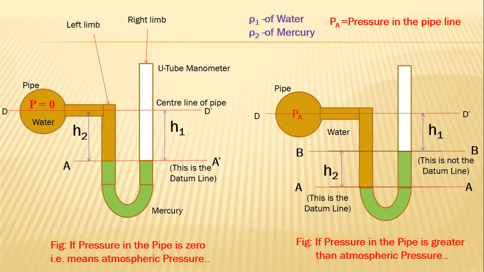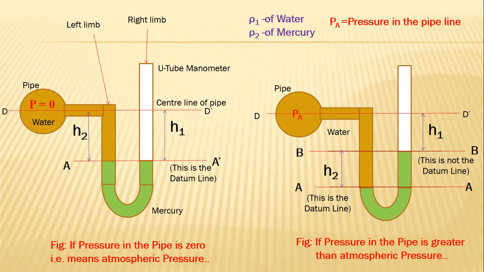Center of pipeline. Level of mercury in case of left side figure, is it same or different? Same height. Here, notation-wise, H1 and H2 are mentioned, but H1 and H2 both are the same in case of atmospheric pressure, no pressure in the pipeline. In that case, level of mercury is same in left limb as well as right limb. It means that pressure in left limb and pressure in right limb, is it same or different?